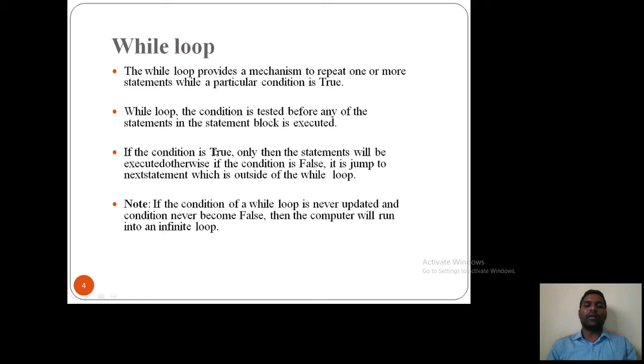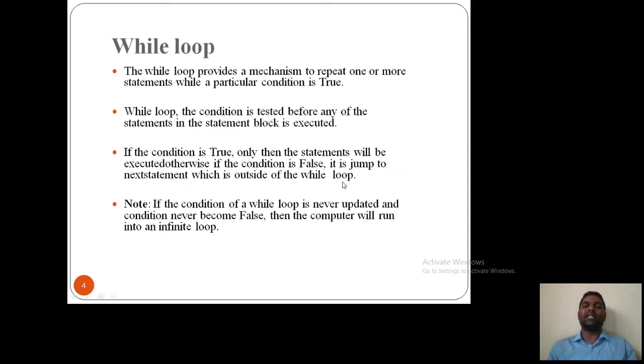The condition is tested before any of the statements in the statement block is executed. So first we check the condition and thereafter, based on the condition, we execute the statements. If the condition is true, only then the statements will be executed. Otherwise, if the condition is false, it jumps to the next statement which is outside of the while loop.